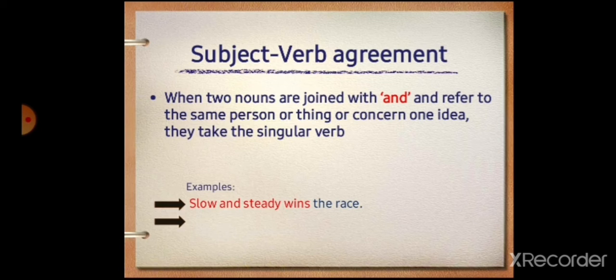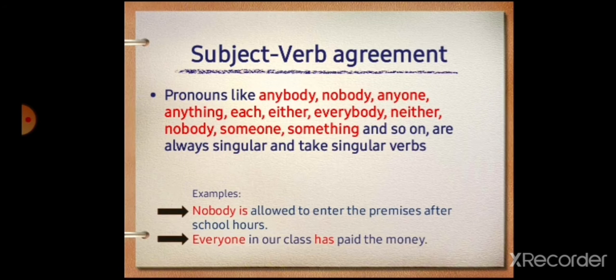Got it? The slow and steady wins the race. It is of one single animal, the tortoise. So, it gives one idea. Okay, so it's a singular verb.